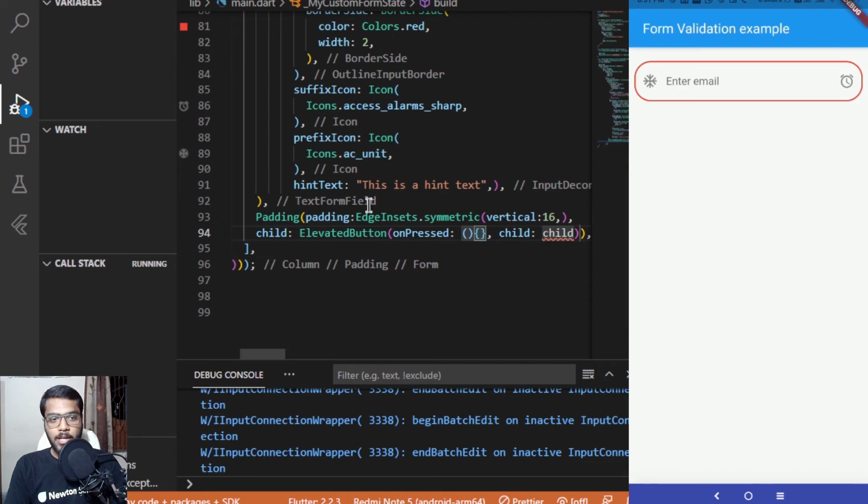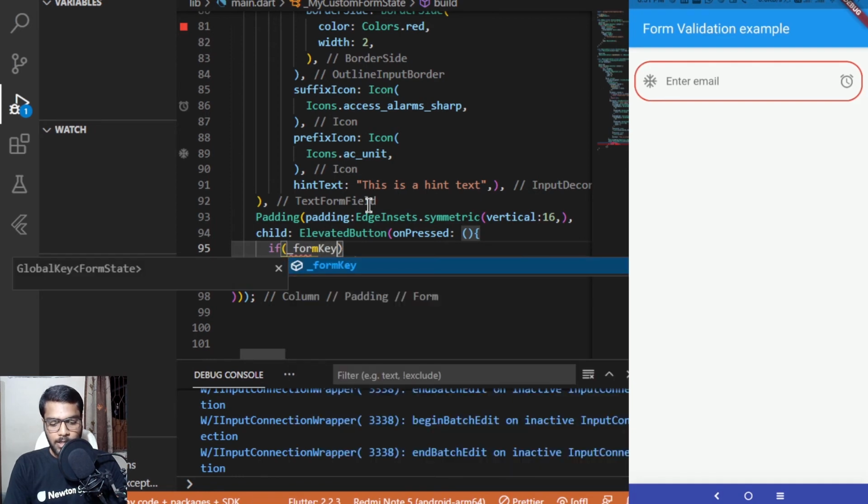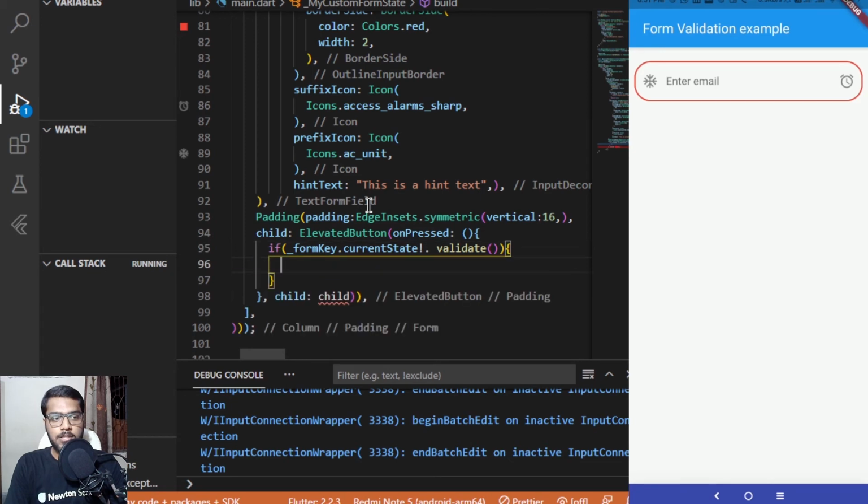And for the on press part, what we can do is we can first add an if condition inside this, and we can check the form key which we have created, and the current state of this form key, whether it is valid or not. So validate will be validating the current state of the form which we are having. So if the state of this form is valid, then we can perform the actions according to us.